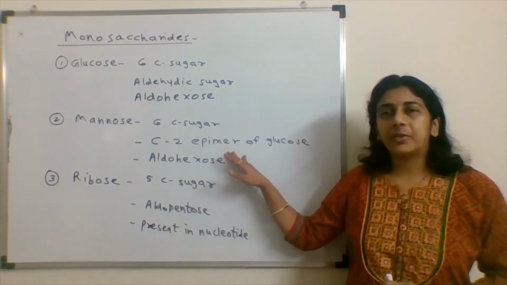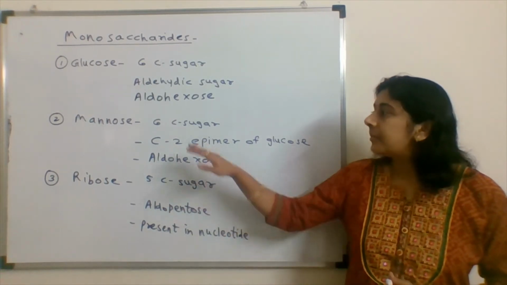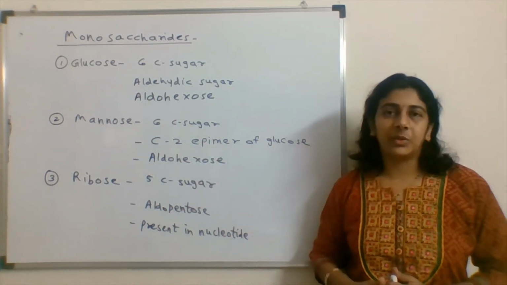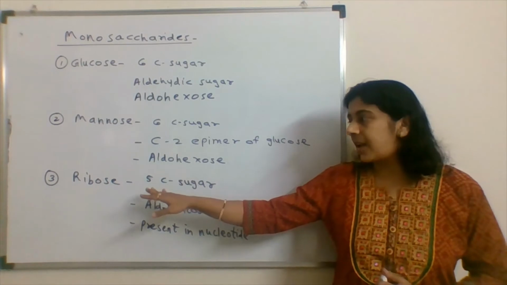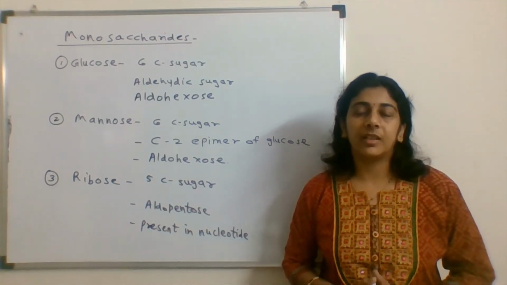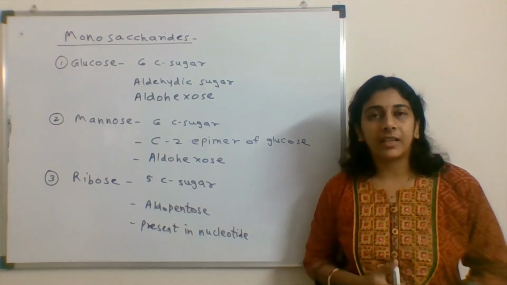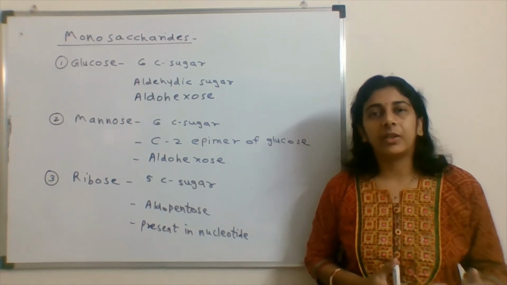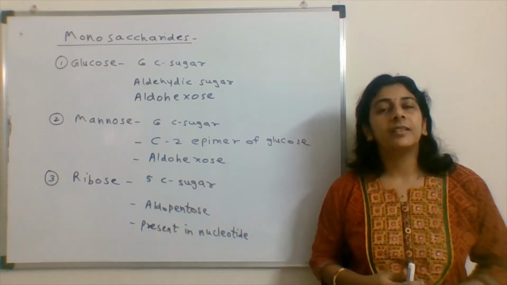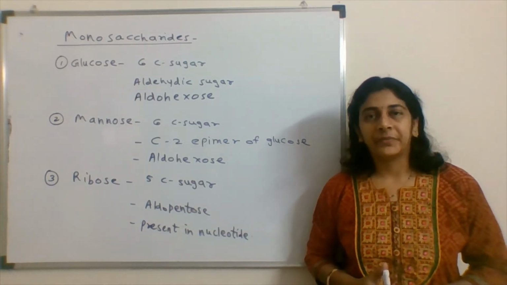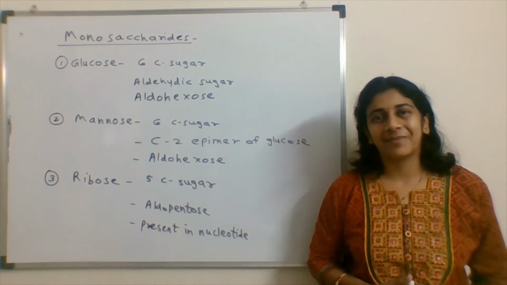The second one is mannose. It is again a 6 carbon sugar and it is also an aldohexose. Mannose is a C2 epimer of glucose. Another monosaccharide in the options is ribose sugar. This is a 5-carbon sugar and this is a part of nucleotides. In case of DNA or RNA, it is ribonucleic acid or deoxyribonucleic acid. So ribose sugar is present in the structure of DNA and RNA. This is an aldopentose, an aldehydic sugar having 5 carbon atoms.